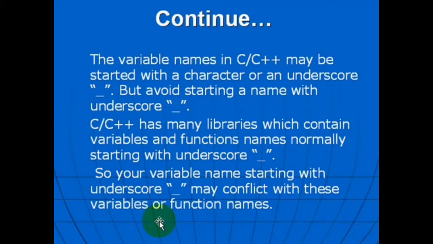The variable names in C or C++ may be started with a character or an underscore, but avoid starting a name with an underscore. C or C++ has many libraries which contain variables and function names normally starting with an underscore. So, your variable name starting with an underscore may conflict with these variable or function names.